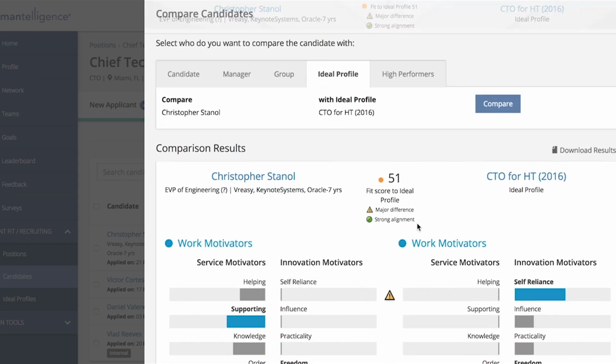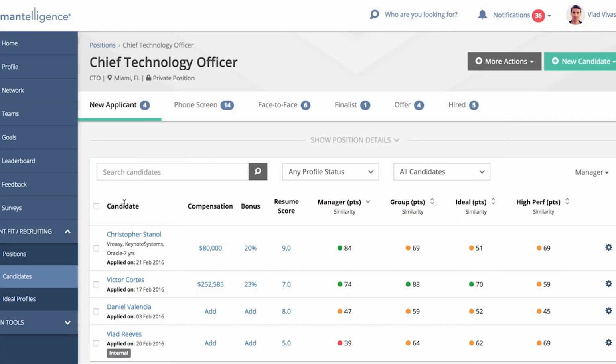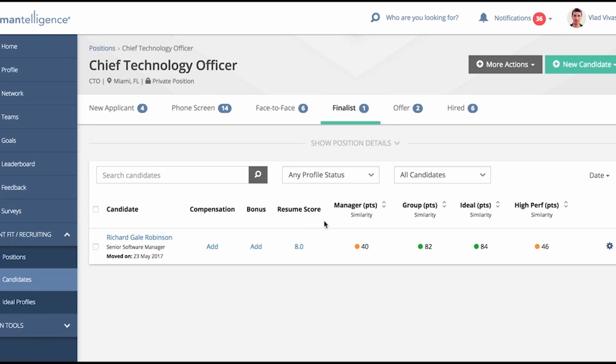That is how this platform can be used to avoid the subjectivity of hiring, and only hire people like yourself, and actually hiring people who, like in this case, the person was not a great fit with the manager, but was a great fit with the team and with the ideal profile.